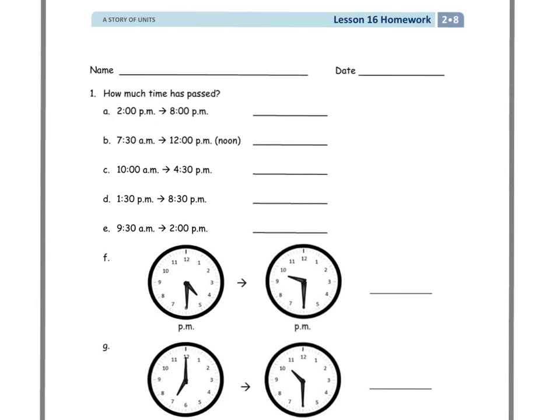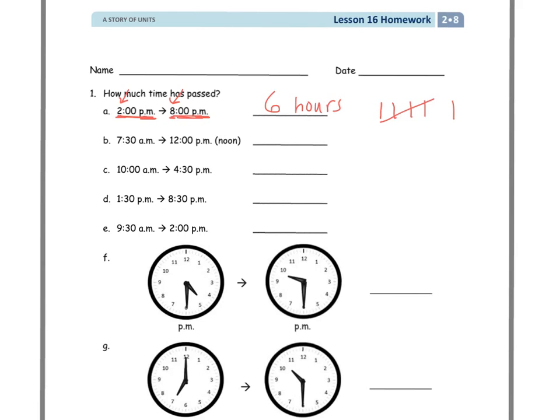The directions for one say, how much time has passed? So we're starting at 2 p.m. and we're going to 8 p.m. So all we really have to do, because we're talking about afternoon here, they're both p.m., is count from 2 to 8. And that's in the hours. So if I count on from 2, I can go 2, 3, 4, 5, 6, 7, 8. And that's 6. 6 what? We were talking about hours here, so it's 6 hours.